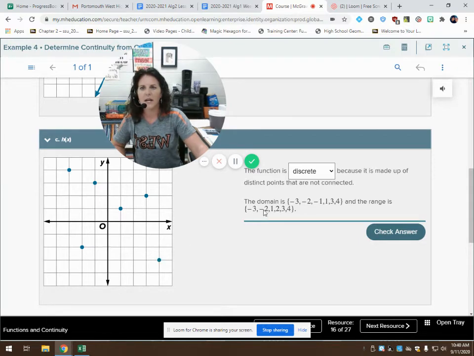So that's my domain. My range is the corresponding y values. So I've got a y value of 1, 2, 3, 4, a y value of 3, a y value of 2, a y value of 1, a y value of -2, and a y value of -3. And notice they were listed in order from least to greatest.